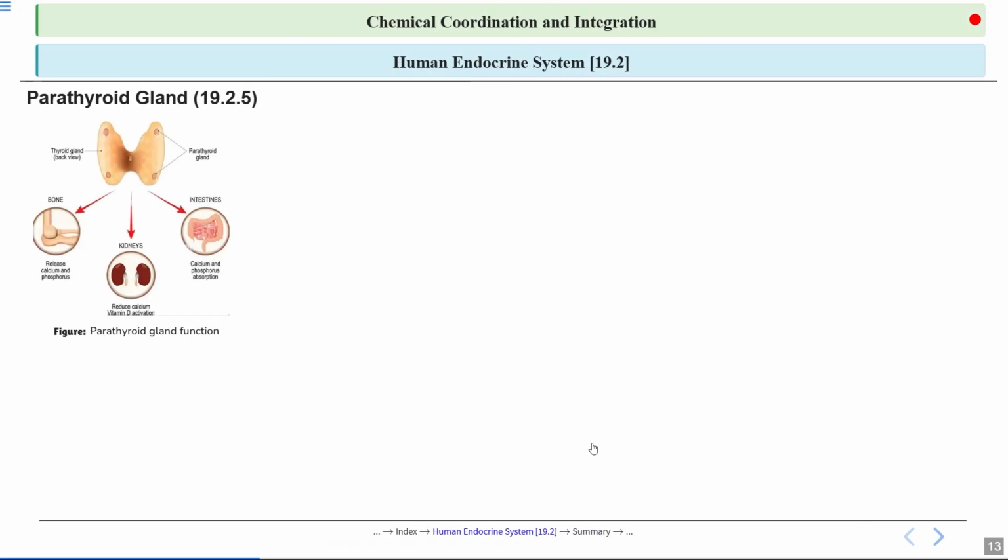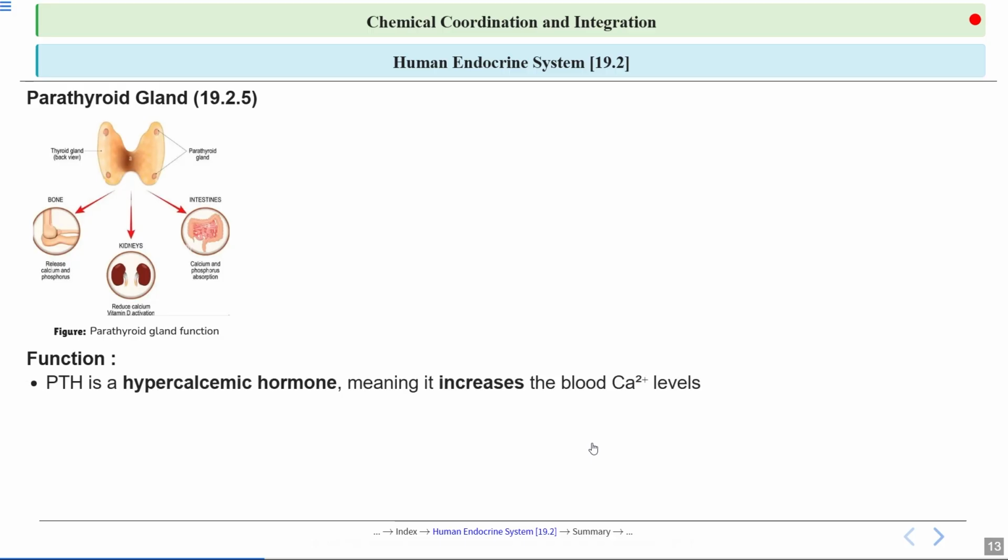You can see the functions of parathyroid gland in this picture. Let's talk about them briefly. The parathyroid gland releases a hormone called PTH, which is a hypercalcemic hormone, meaning it raises the level of calcium ion in the blood. This happens by making the bones release calcium, increasing calcium absorption in the intestines, and reducing calcium excretion through the kidney.